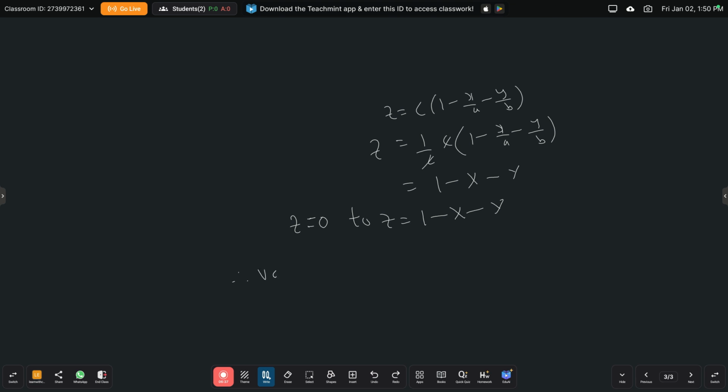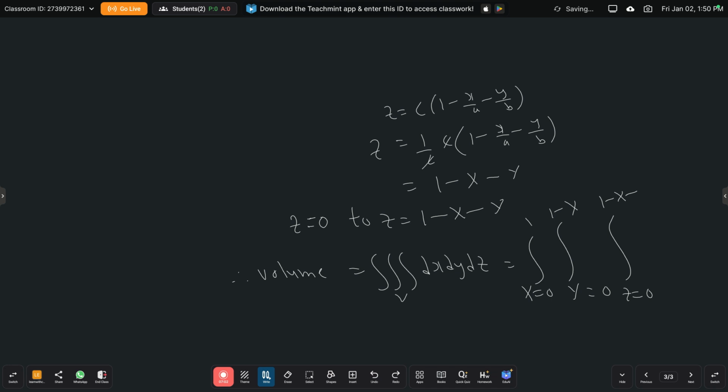Therefore, our volume is equal to triple integral over V dx dy dz, which is equal to capital X from 0 to 1, capital Y from 0 to 1 minus capital X, and capital Z from 0 to 1 minus capital X minus capital Y, small a, b, c into d capital X, d capital Y, d capital Z.